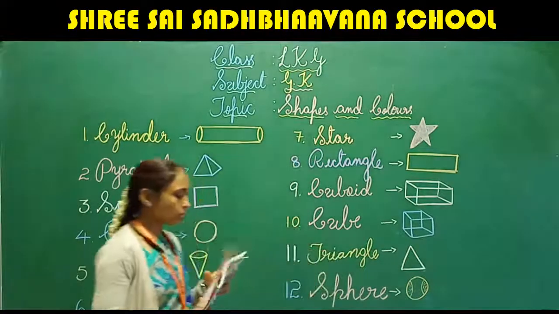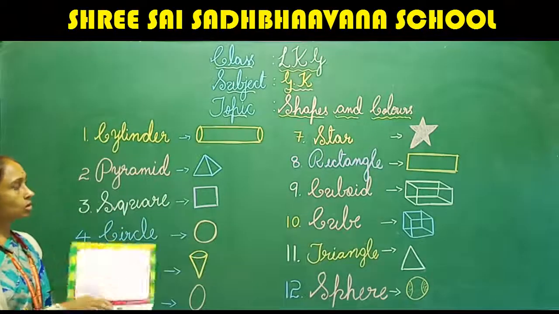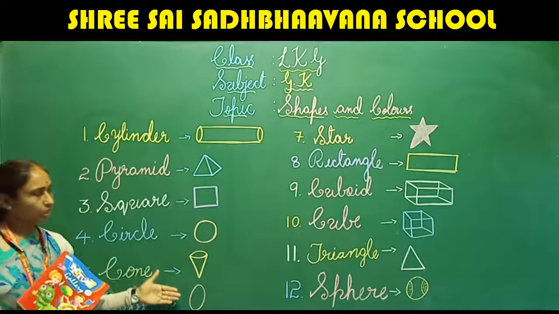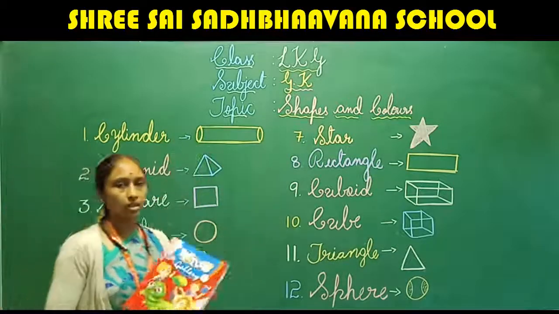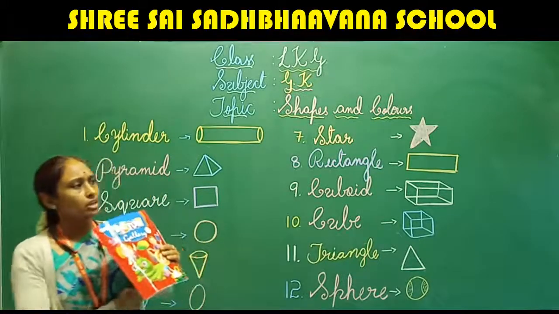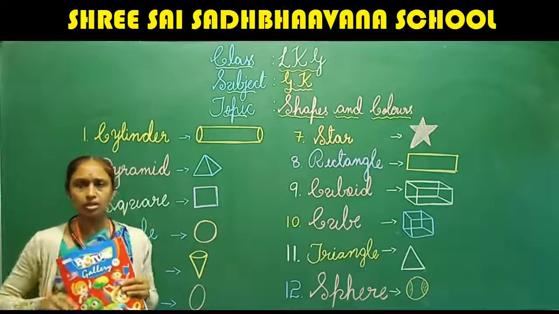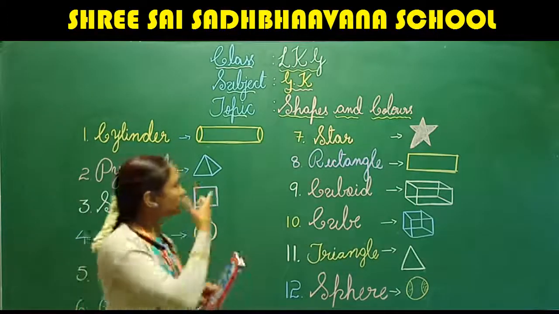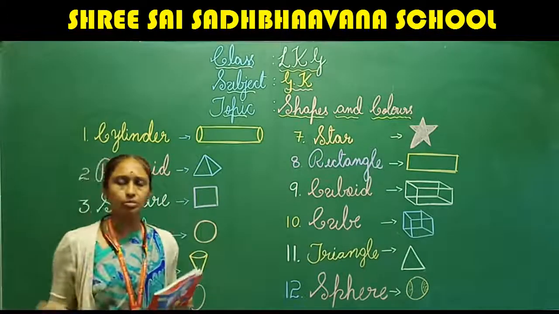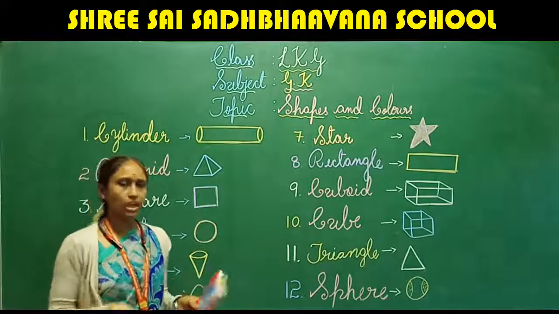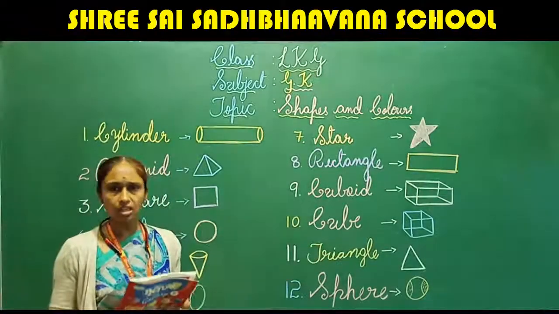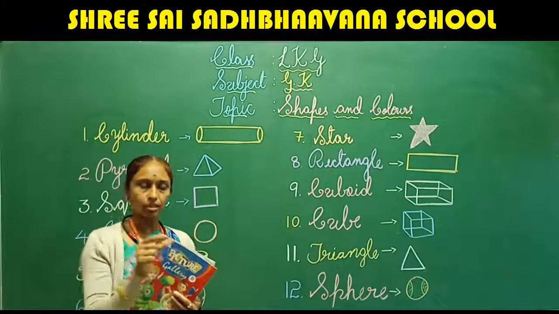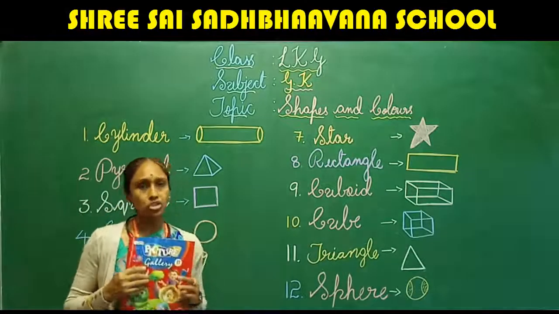Okay? Now you have learned what all the shapes we have. Now I'll give each example for these shapes. Okay? We can see lot of things around us. Is it in only one shape? Is it only in circle? Or is it only in cylinder? Is it only in pyramid? Or all the shapes we have, is it in triangle or sphere? No. Each particular thing has its own shape.